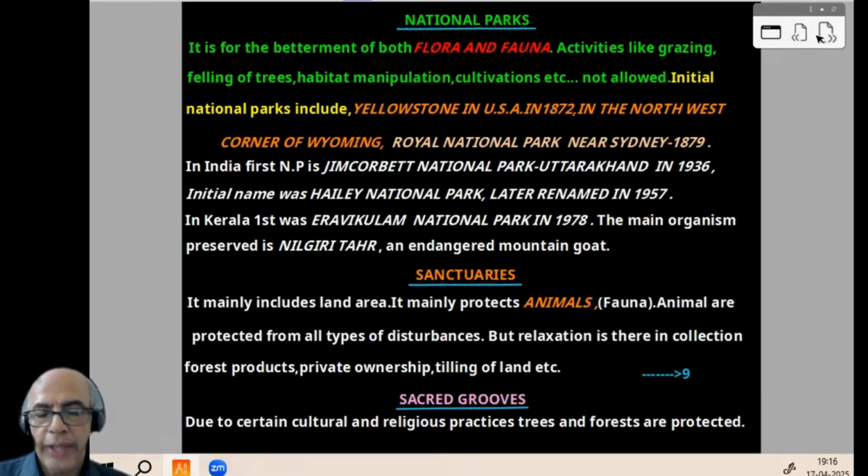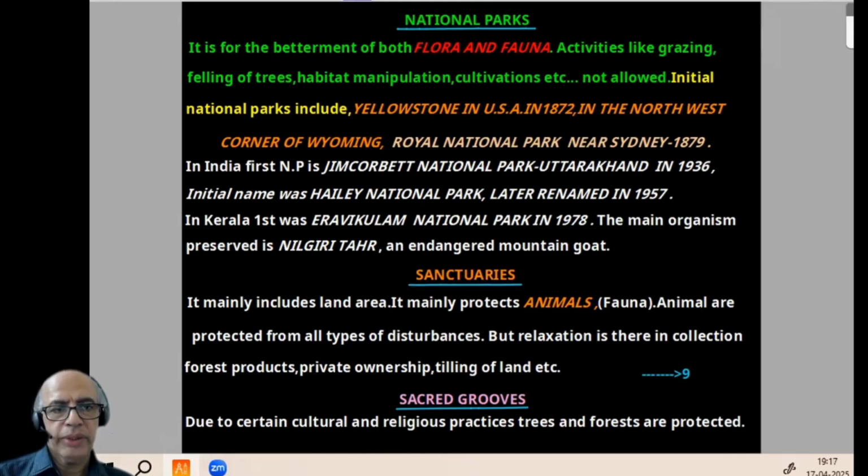Another is Royal National Park near Sydney, 1879. And India's first national park is Jim Corbett National Park, Uttarakhand, previously UP, in 1936. Its initial name was Haley National Park, later renamed in 1957.